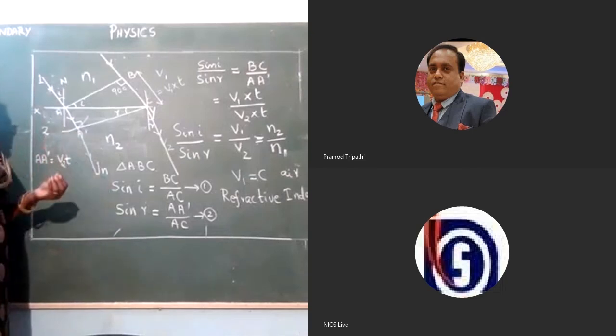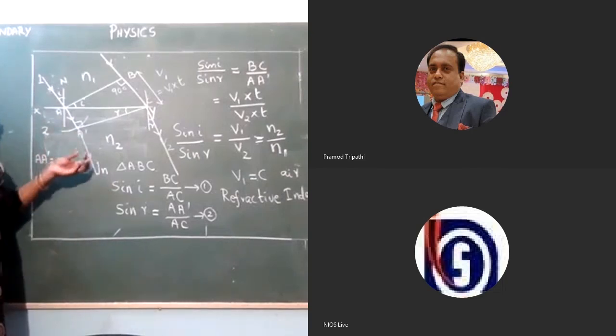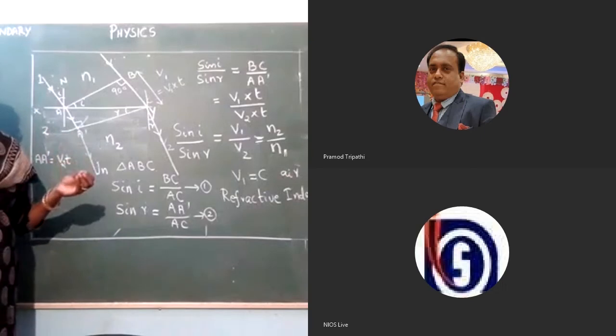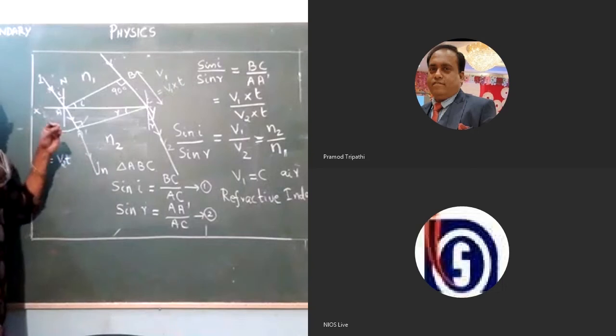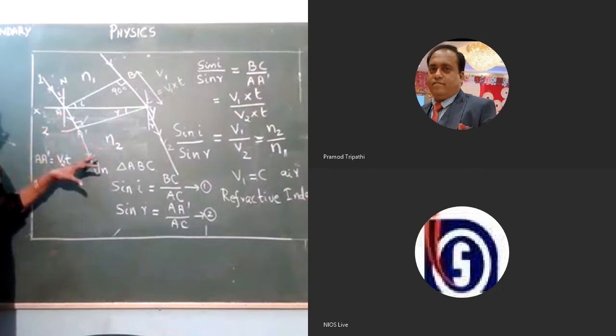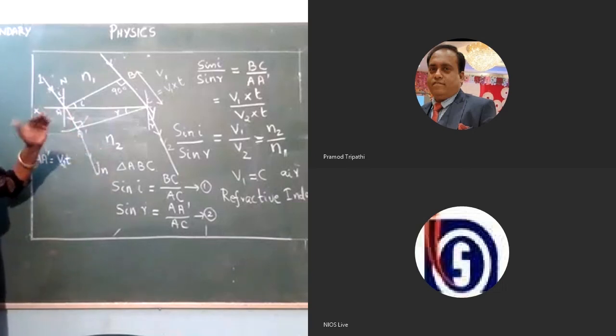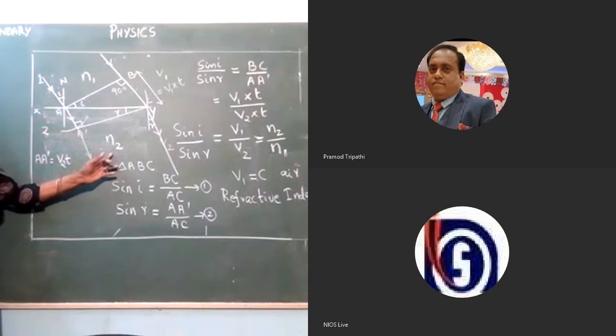But this density of matter and optical density, slightly difference is there, but in more or less many situations, if it is a dense body, optically it will be denser. But in rare cases, some cases, it will be coming in the reverse way. So, optical density of the medium measures the refractive index.